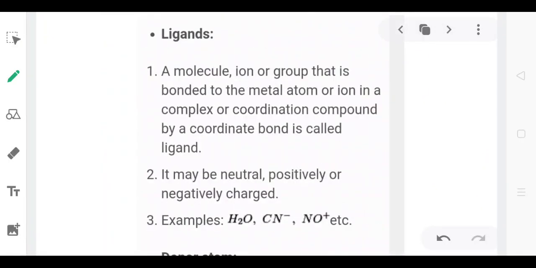Next is the ligand. A molecule or ion or group that is bonded to the metal atom or ion in a complex coordination compound by a coordinate bond is called a ligand. The ligand may be positively charged, negatively charged, or neutral. For example, water is a neutral ligand, CN- is a negatively charged ligand, and NO+ is a positively charged ligand.